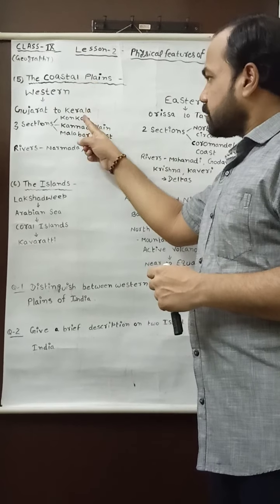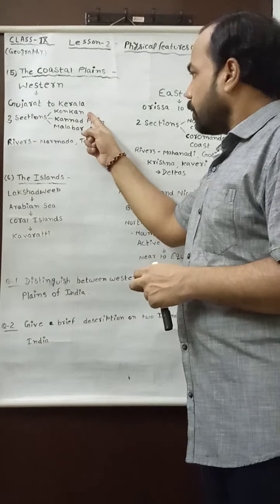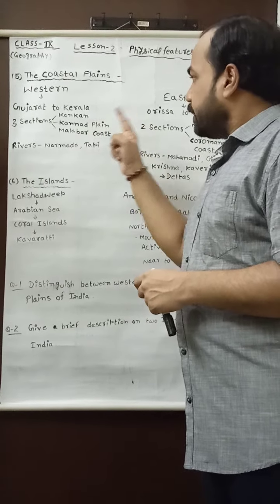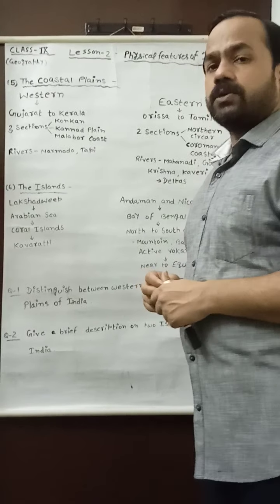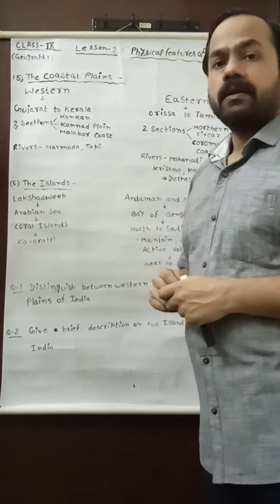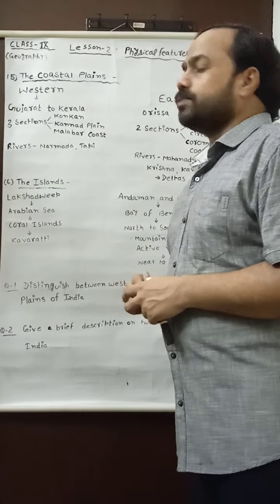The northern section is known as Konkan, the middle section is known as the Kannada plain, and the southern section is known as the Malabar coast.